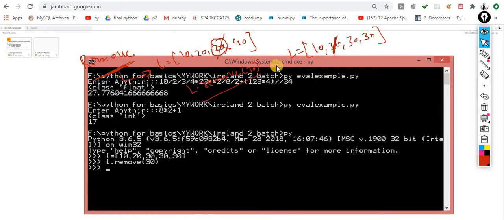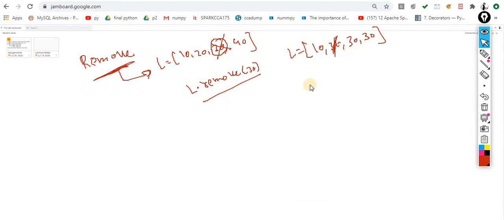Okay, now yes, perfectly good. So it is removing the first occurrence of 30. Rather than removing all of them, it will just remove the first occurrence of 30. So with the help of this remove, if you want to remove something, at that time you have to take the help of this remove.